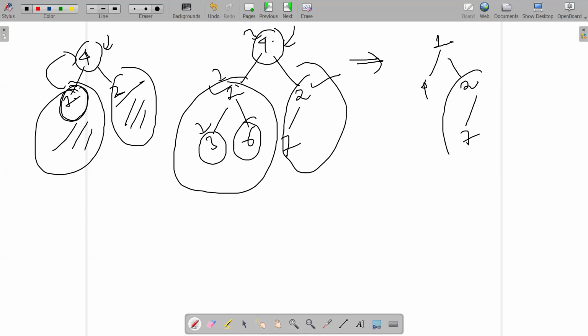So I am able to see that the right subheap is not changed yet. This was already a min heap. This is still a min heap. No changes. But consider the left subheap right now. 4 comes here, 3 comes here, 6 comes here.